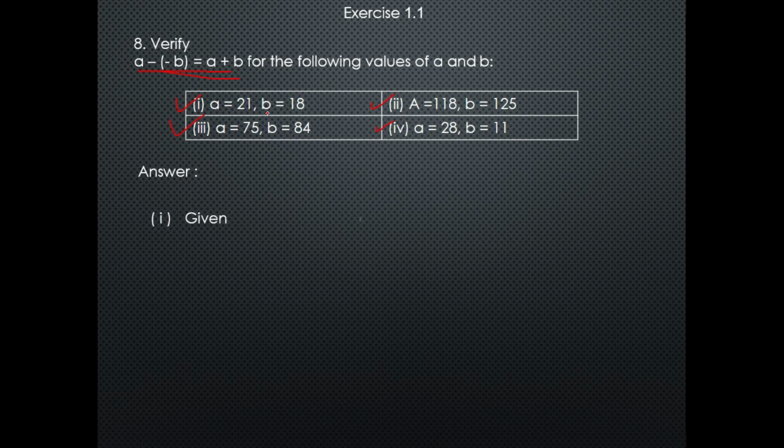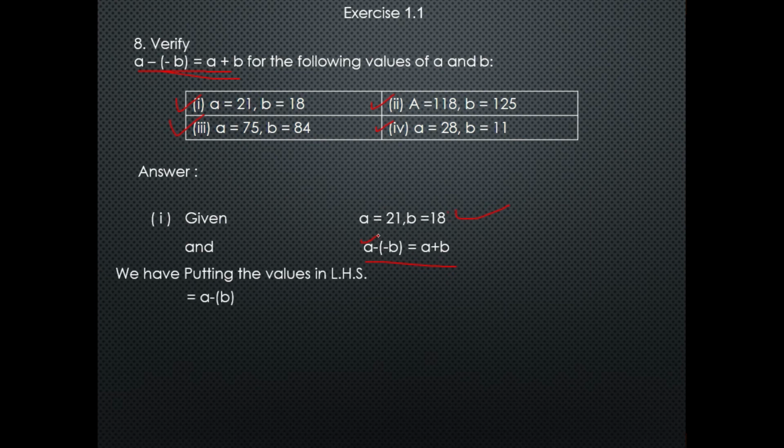So, as given, a is equal to 21 and b equal to 18, and this is the equation: a minus bracket start minus b bracket close is equal to a plus b. So first I will put the values on the left hand side. I will put 21 in place of a and 18 in place of b. So 21 minus bracket start minus 18. So minus minus becomes plus. So 21 plus 18 is equal to 39.